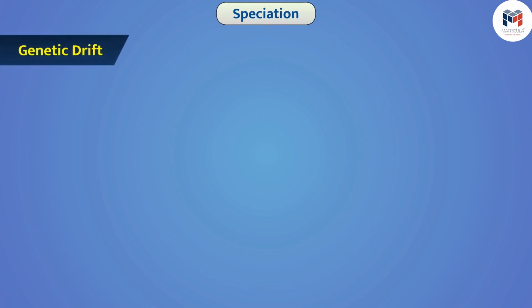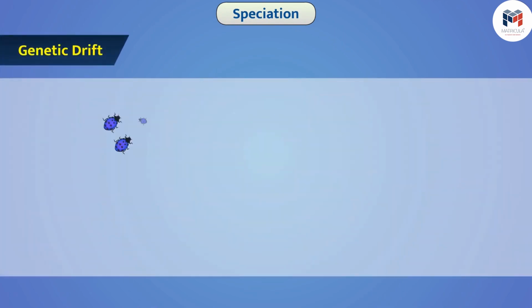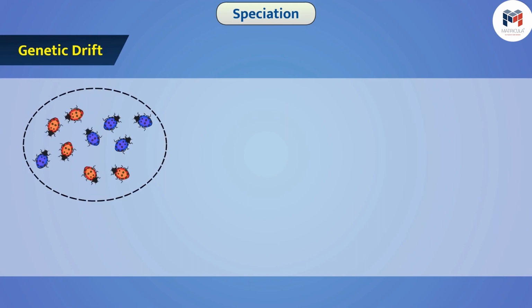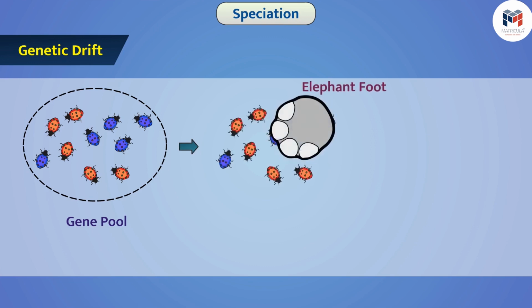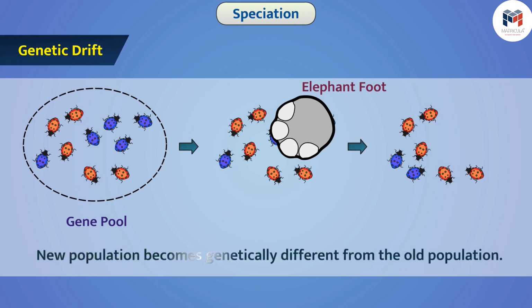Genetic drift. In the population of an organism, there are different alleles for any trait. The set of alleles present in the organisms of a species is called its gene pool. Due to events like natural calamity, there are changes in the frequency of alleles which happen solely by chance. We call it genetic drift. Due to this, the new population becomes genetically different from the old population. Often, the new population evolves such that new species develop.